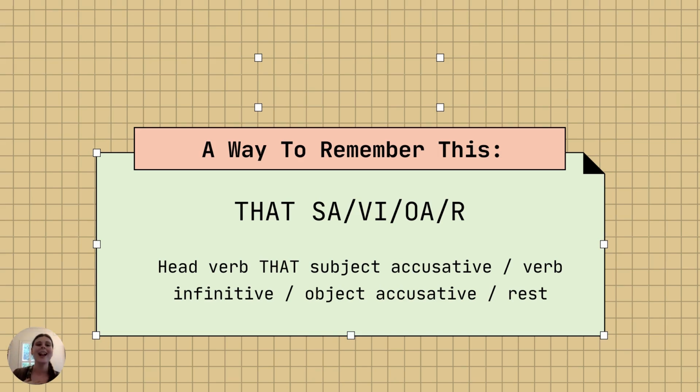So obviously here the SA is standing for subject accusative, the VI is standing for verb infinitive, the OA is standing for object accusative, and then the R is standing for rest. And then what's also good about this little acronym memory trick is that that's actually the way that we're going to be translating it into English, right? Subject, verb, object, and then rest.